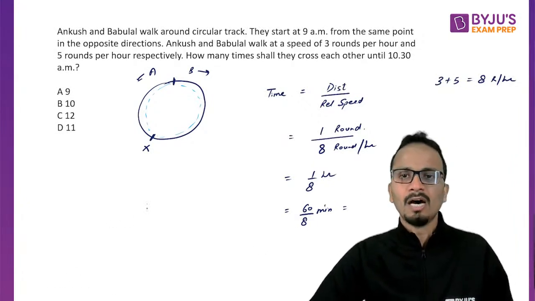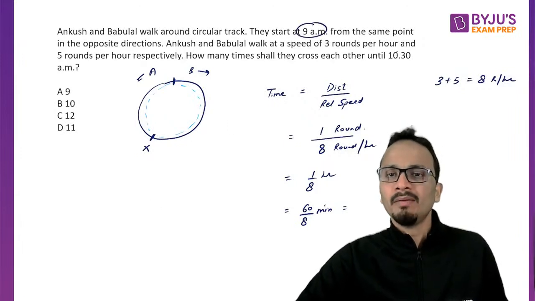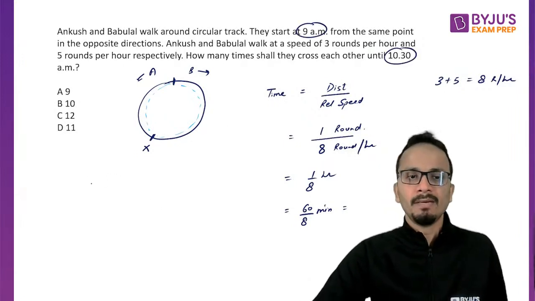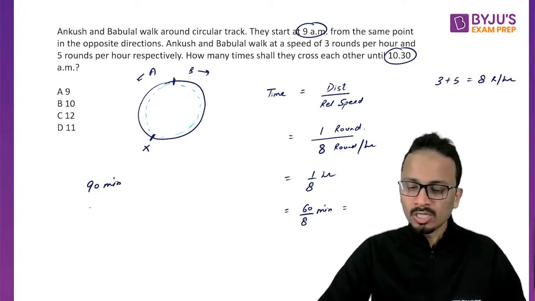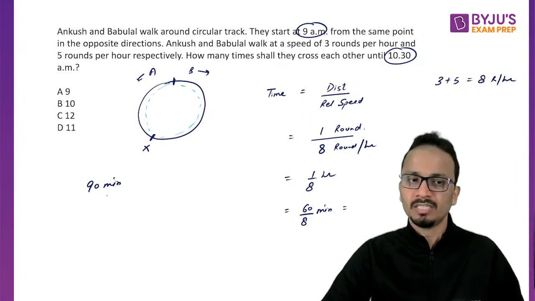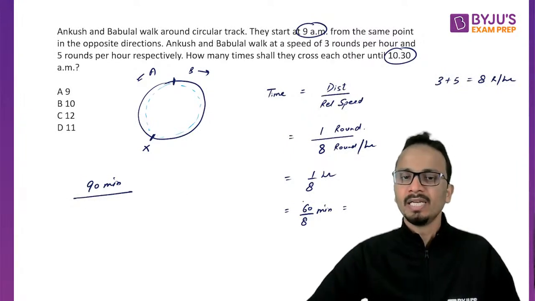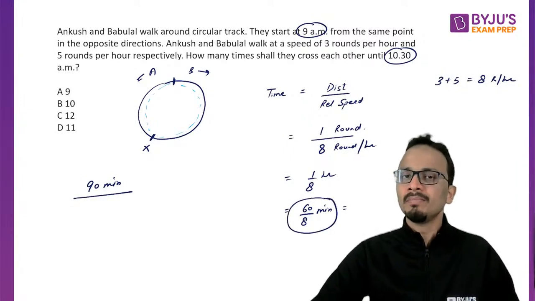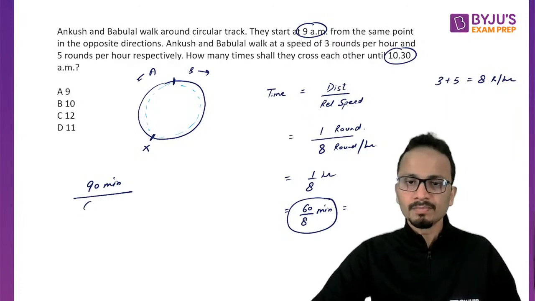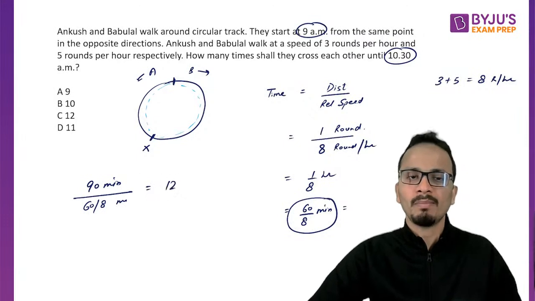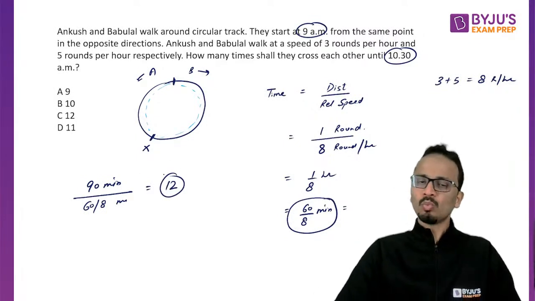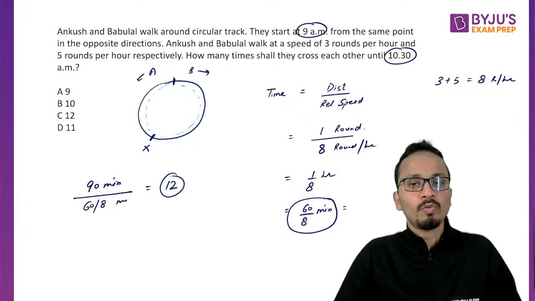Now, they started at 9 a.m. and went up till 10:30 a.m. That is 90 minutes. In 90 minutes, what will be the total number of times they will meet? So it will be 90 divided by the time taken by them to meet for the first time. So 90 divided by 60 upon 8, and this value will come out to be 12. So in this 1.5 hours, they'll meet 12 times.